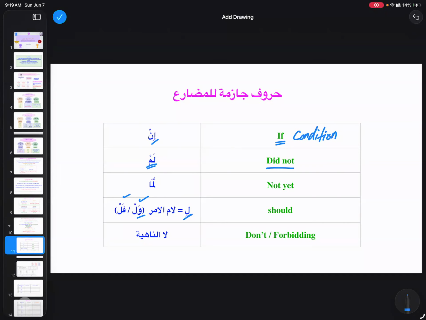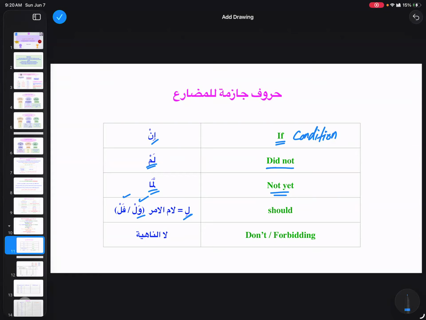Then comes lamma. Lamma can come with fi'l madi, or it can also come with fi'l mudari'. When it comes with fi'l mudari', it is taking the meaning of not yet. Lamma yadkhulil iman: faith has not entered yet. In the Quran Pak, Allah subhanahu wa ta'ala says this. So lamma plus fi'l mudari' majzoom, the translation would be not yet. But when lamma is coming with madi, it is going to take the meaning of when.